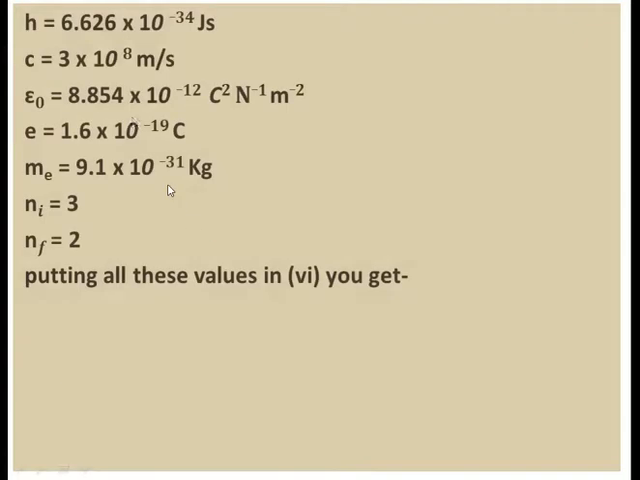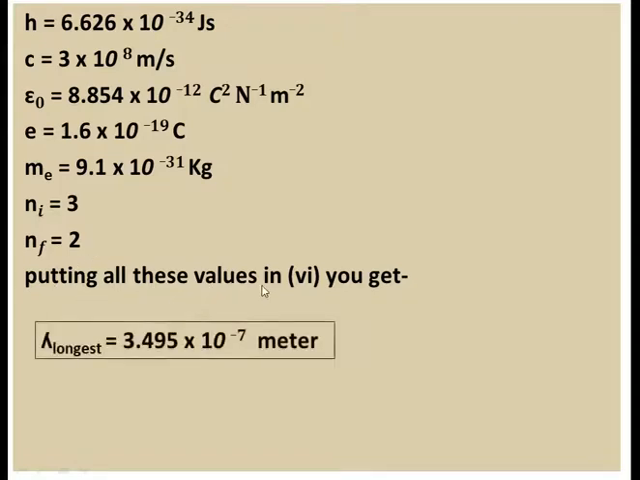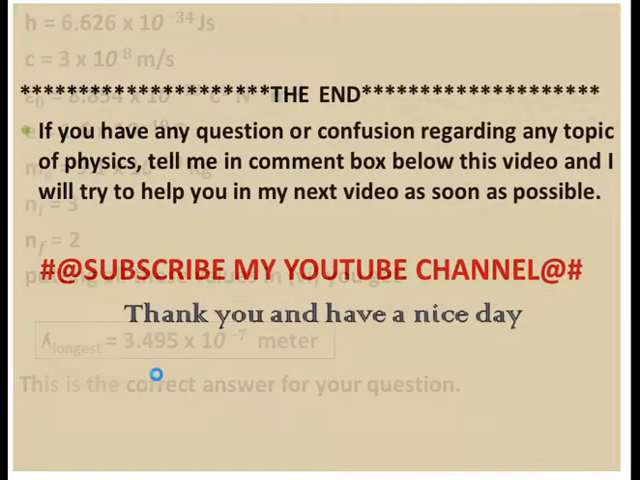So put all these values and you will get lambda longest. As you know, the value of the Planck constant h is 6.626 into 10 to the power minus 34, c is 3 into 10 to the power 8, epsilon naught is 8.854 into 10 to the power minus 12, e is 1.6 into 10 to the power minus 19, m is 9.1 into 10 to the power minus 31, ni is 3 and nf is 2. Putting all these values in equation 6, you will get lambda longest is equal to 3.495 into 10 to the power minus 7. So this is the correct answer.